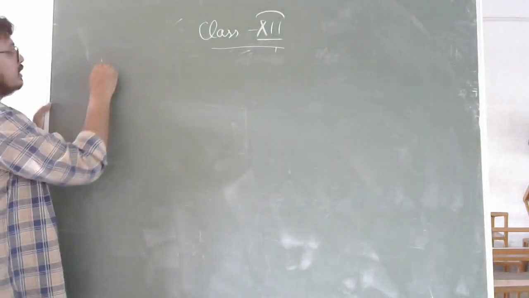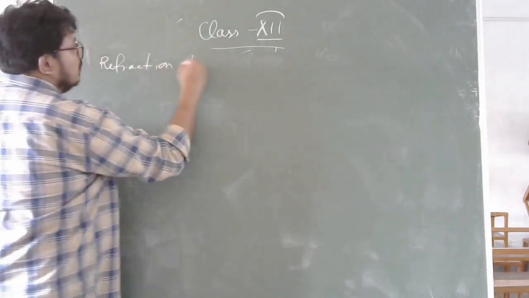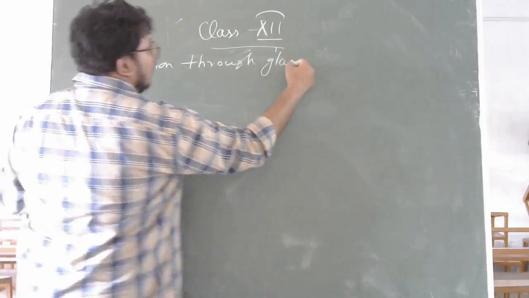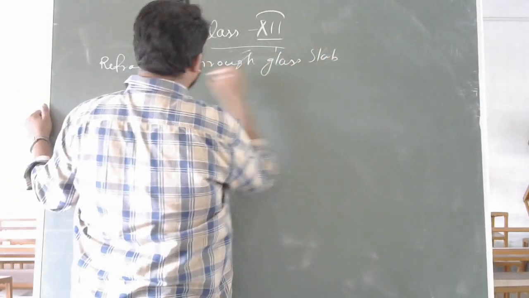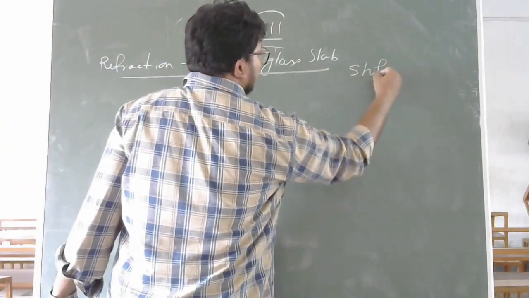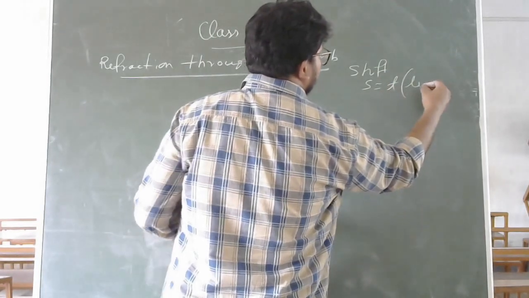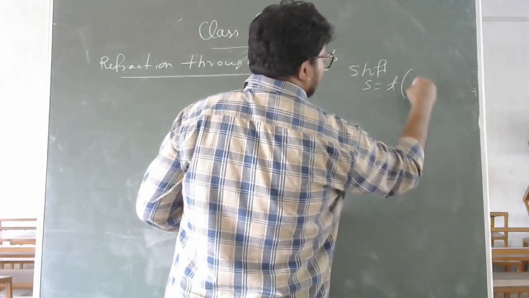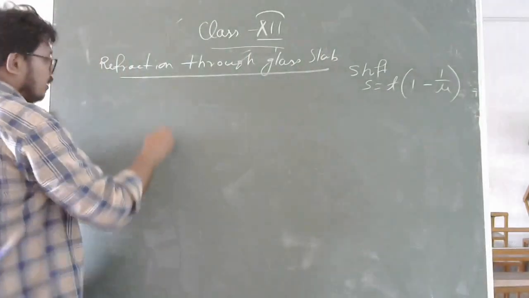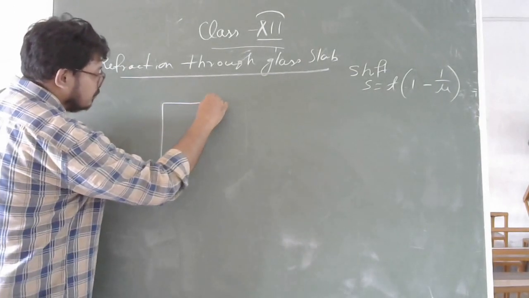Now the next topic is refraction through a glass slab, and here we are going to find the shift S equal to T into (1 minus 1 by mu). This relation we are going to find. Now this is your glass slab.